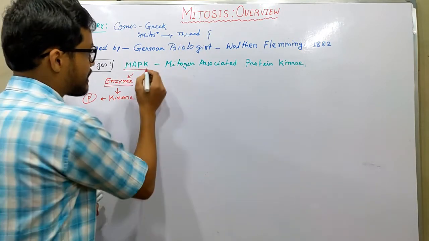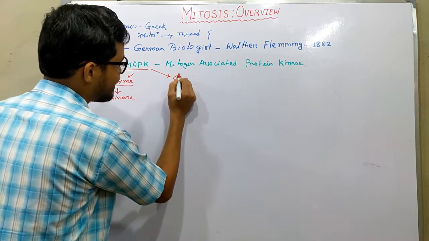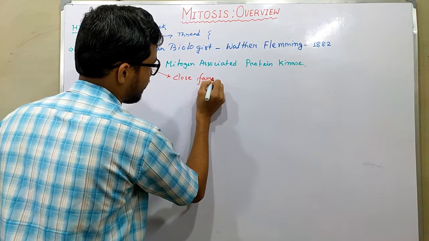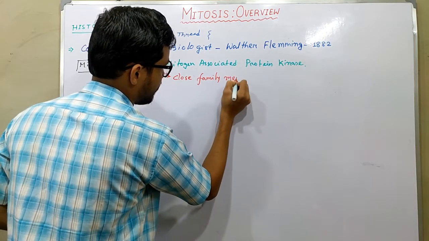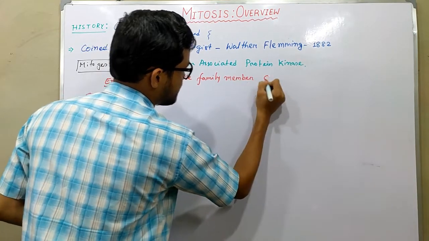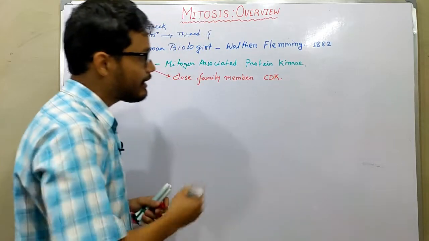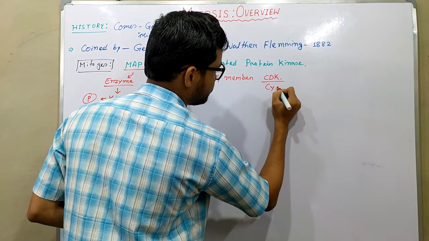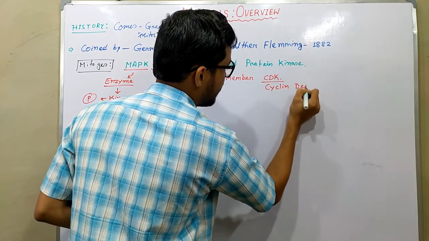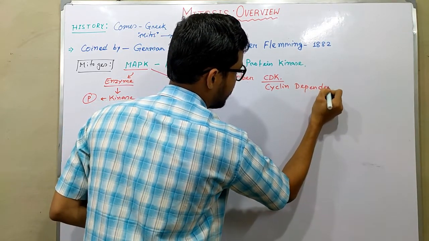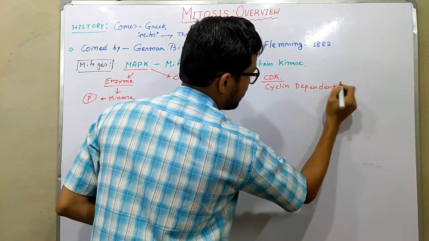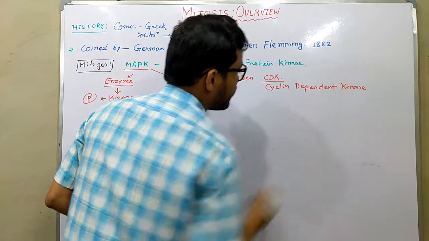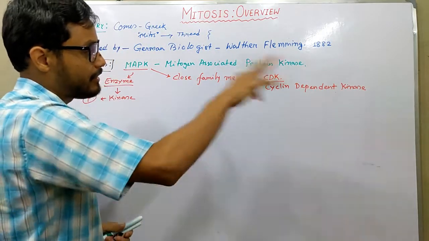MAPKs closely resemble, and are close family members of, CDKs. CDK stands for cyclin dependent kinase.